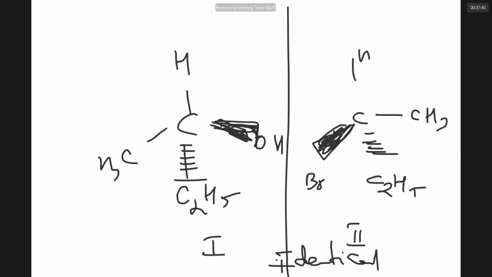They are different compounds, but they have identical configuration. I am not saying they are identical compounds. I am saying they have identical configuration. Are we clear? Now, though they have identical configuration, this compound is different from this compound. Yes or no?